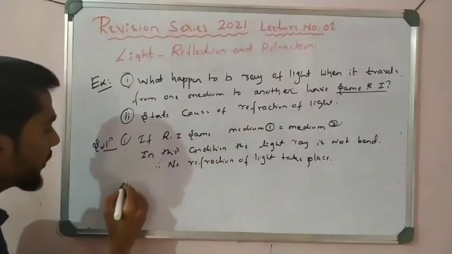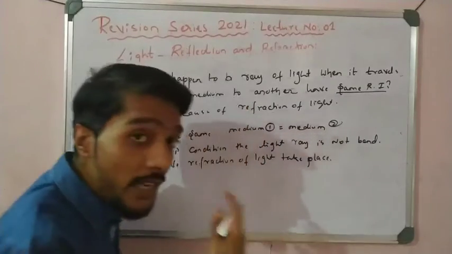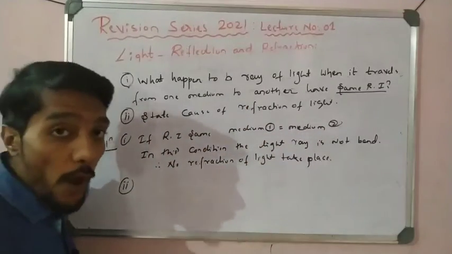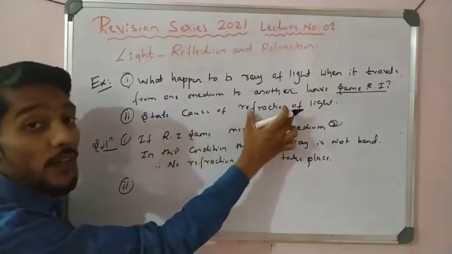Okay, so next point, second answer: state the cause of refraction of light. Why does refraction take place? What is the reason behind the refraction of light?